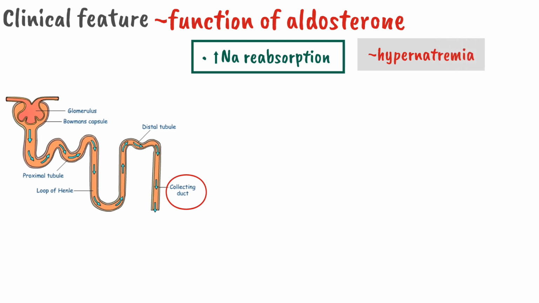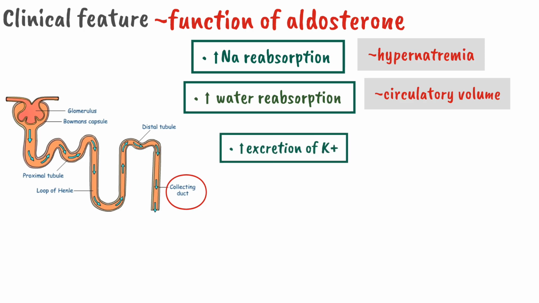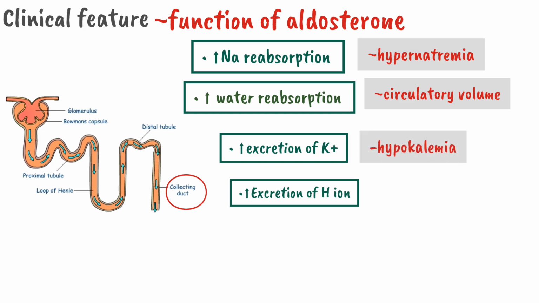Along with that, it will also increase the reabsorption of water, so it will cause increased circulatory volume. Apart from these two functions, aldosterone causes excretion of potassium and hydrogen ion. Increased excretion of potassium will lead to hypokalemia. And when there is increased excretion of hydrogen ion, the patient will suffer from metabolic alkalosis.